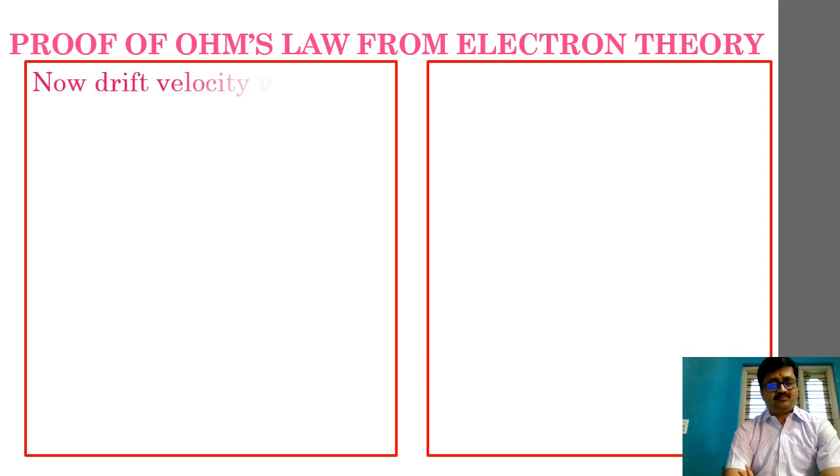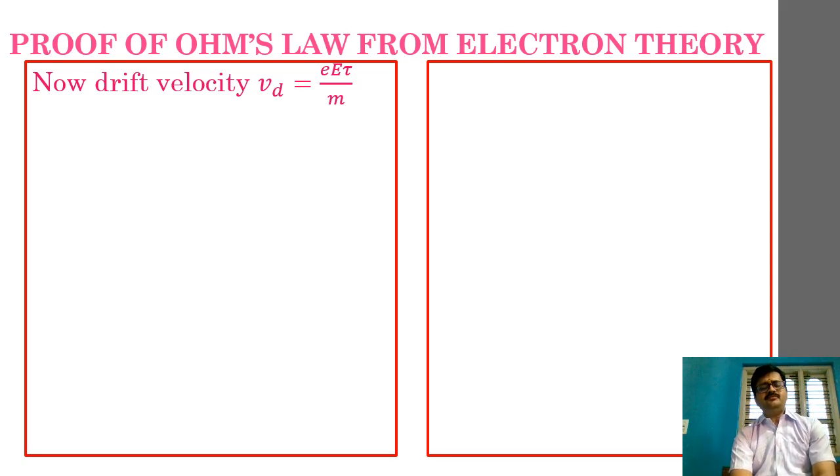So now, first step, let us define drift velocity. In my previous discussion we had derived the drift velocity equation in terms of electric field. Remember that? According to that equation we know that Vd is equal to small e capital E tau divided by m.